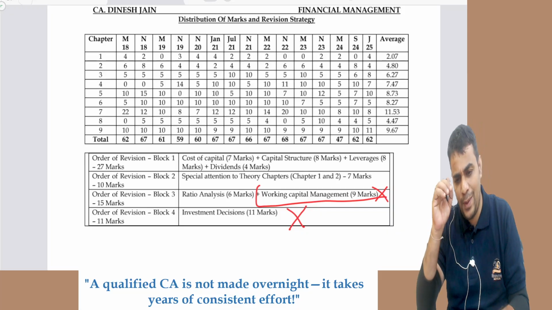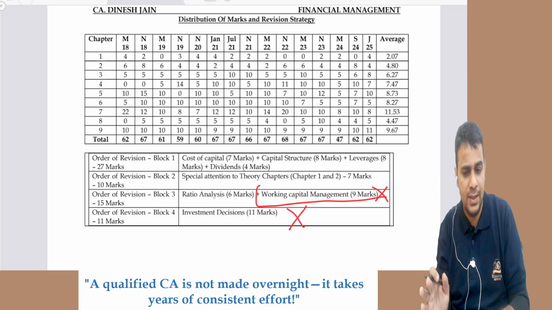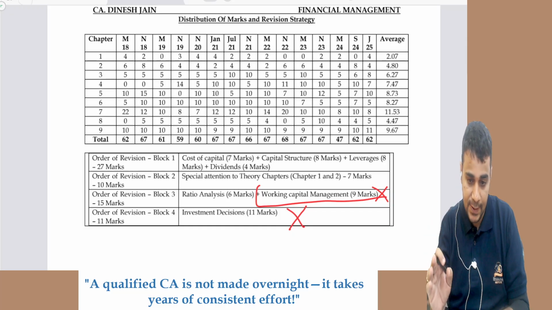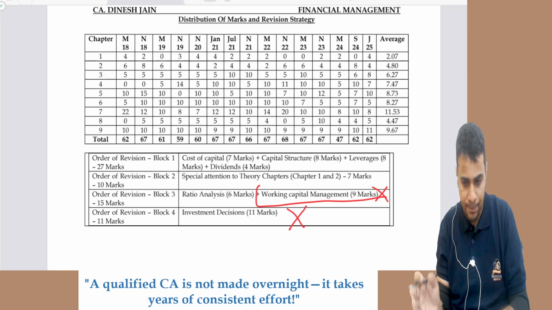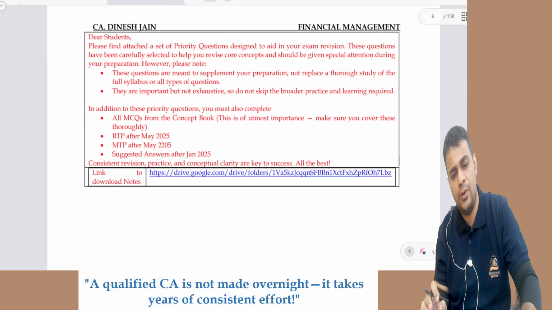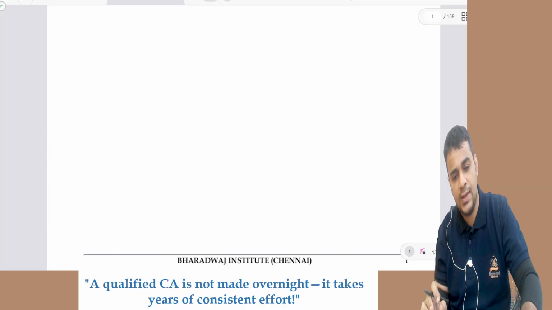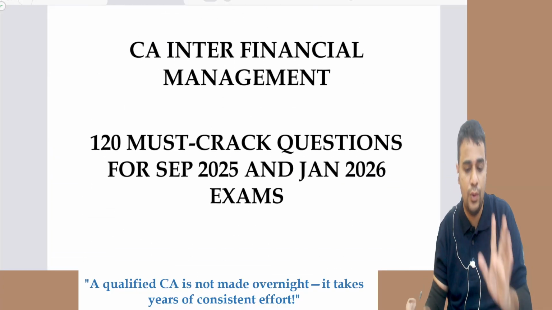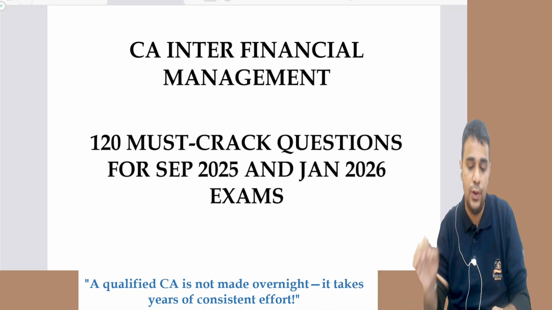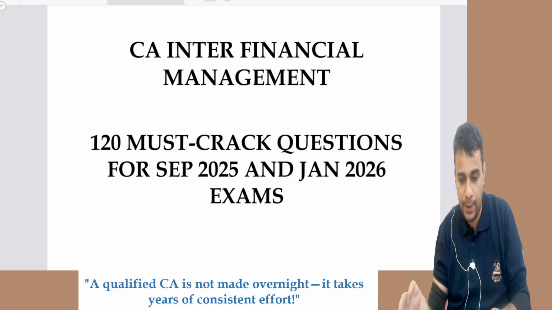Either the question is going to be extremely tough. If it's extremely tough, even if you are going to do a lot of preparation, you will not be able to handle it. Or it's going to be extremely easy. If it's extremely easy, working capital you will be able to handle, and investment decision you will be able to handle. So either it is this side or that side. So just prepare from the questions I have given. Again, we have selected around 120 questions, and the logic is very simple. If I give you limited questions, you will do preparation. Otherwise, you are not going to do preparation.